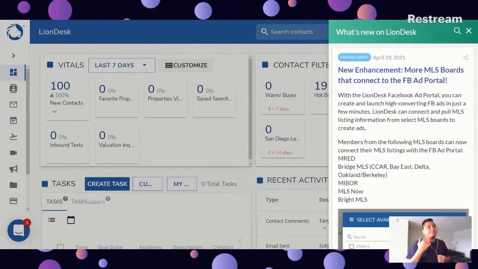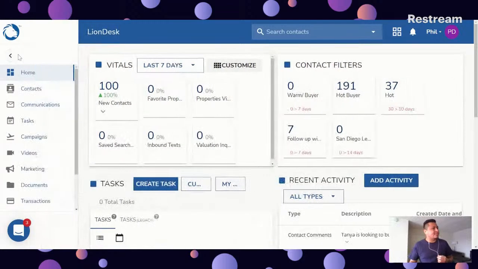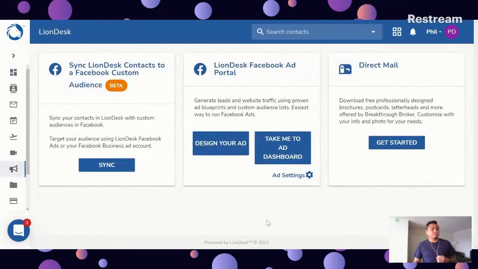For the ad portal, we're going to jump into the main menu here on the left-hand side and click on marketing. Perfect. In today's live session, we're going to talk about the ad portal.